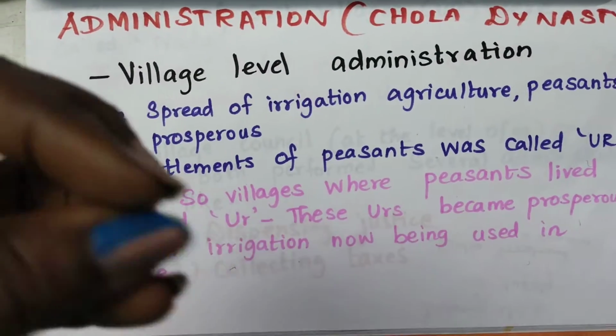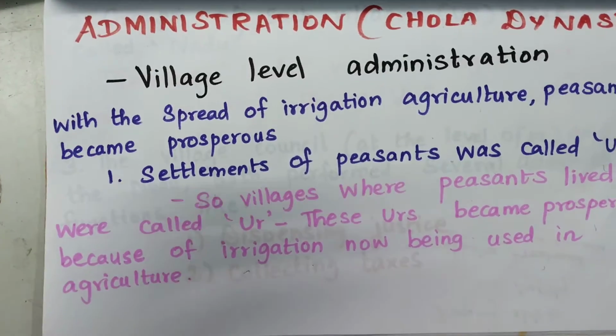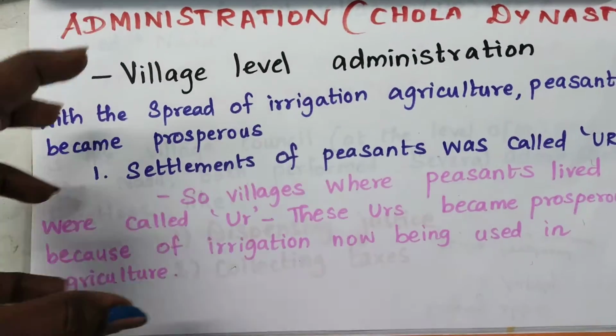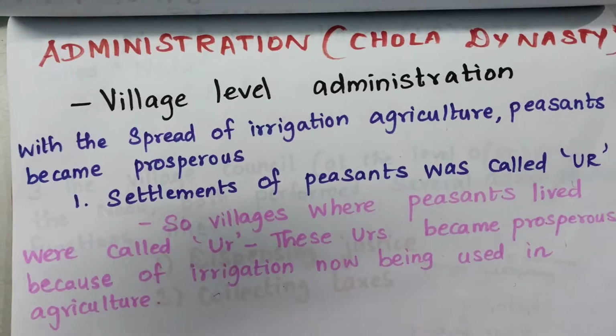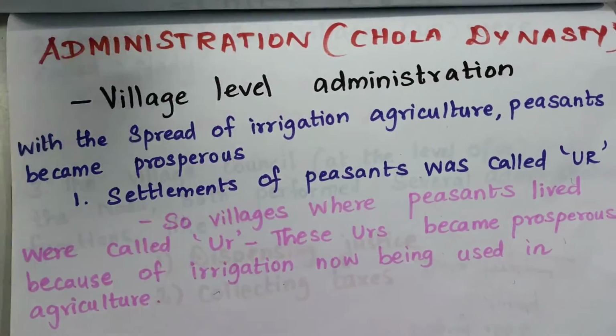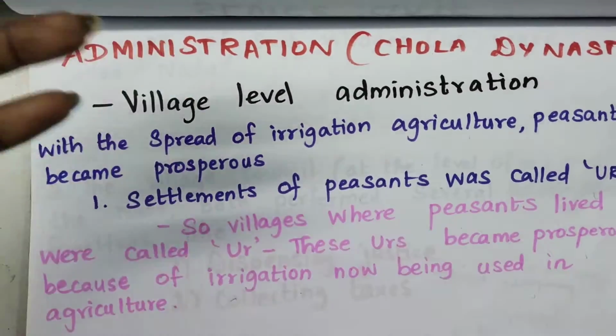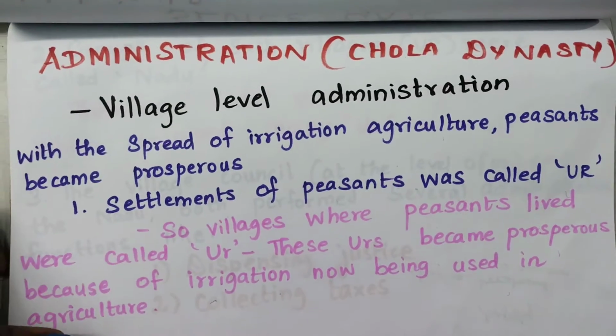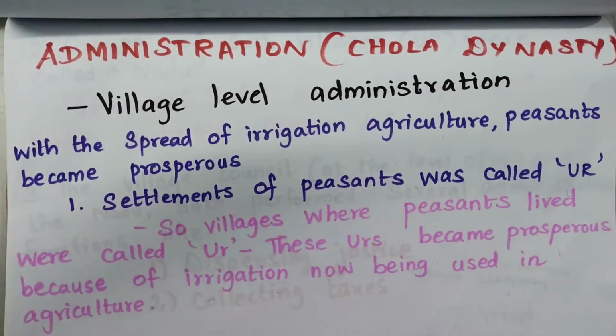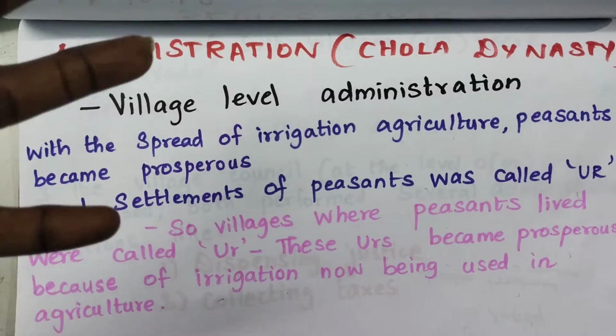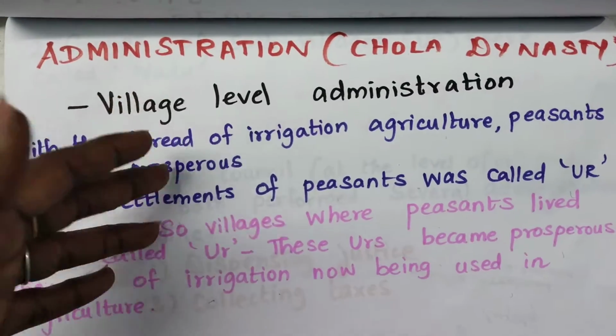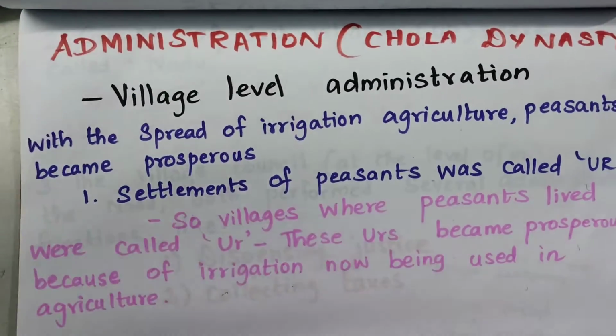These small landholders practiced agriculture and spread the irrigation of agriculture, so the peasants became rich. Prosperous means they became rich through agriculture.